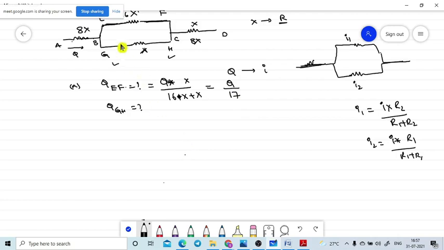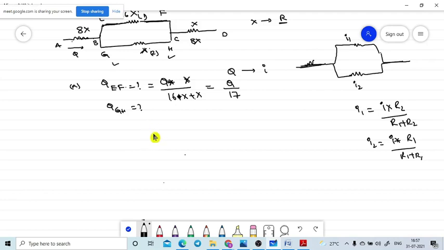See what I told. This is the 1, this is the 2, so that is Q1 equal to x divided by 16x plus x, that is x you take common, 16 plus 1 is equal to 17, x is cancelled, that is equal to Q by 17. Are you getting or not? Yes, sir. Hello, my dear students, who raised the question? Are you understanding or not? Yes, sir. Then next problem.